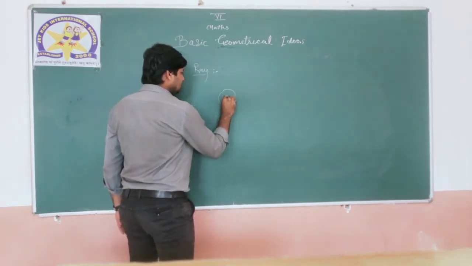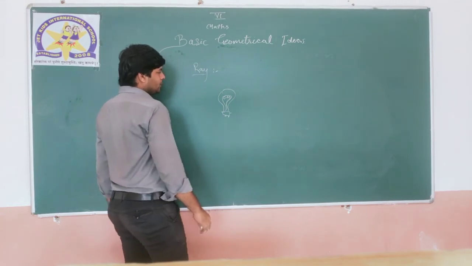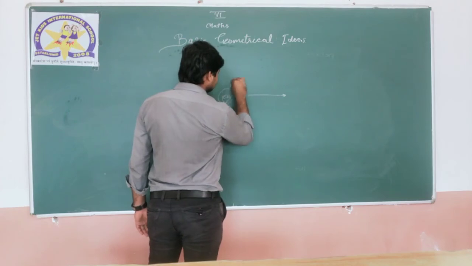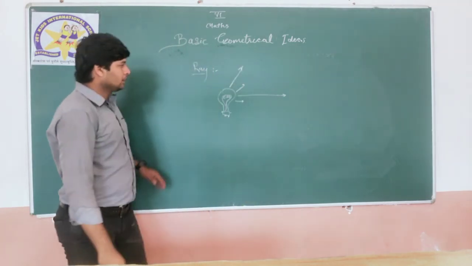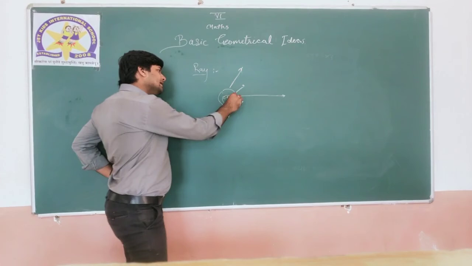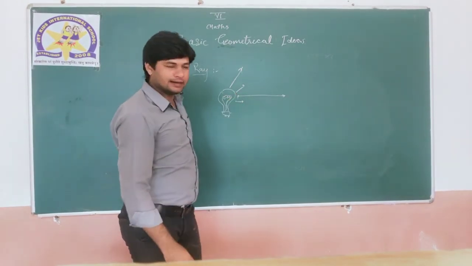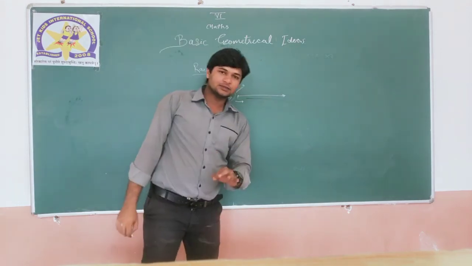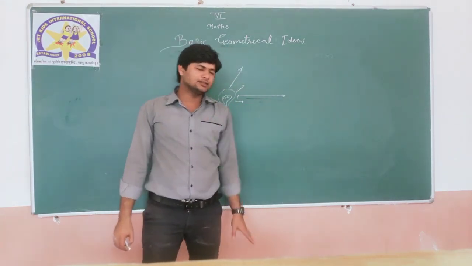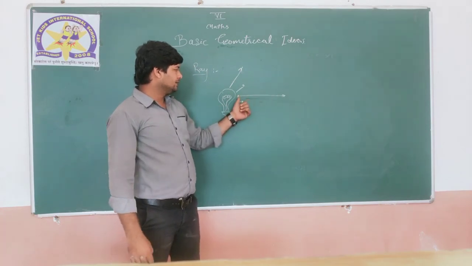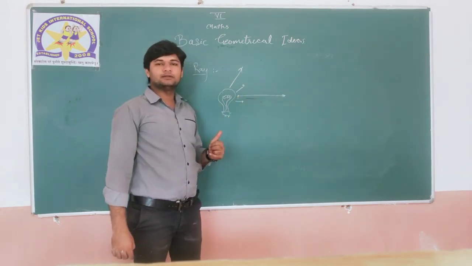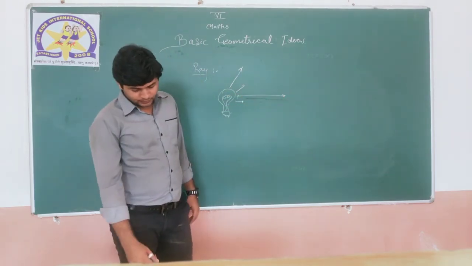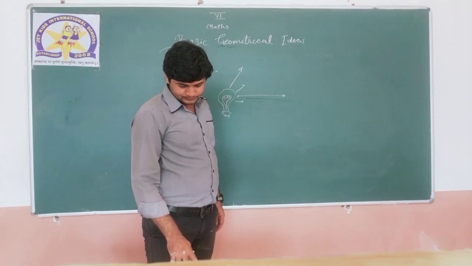So this is a light, and you know very well about light rays. This is the initial point, the starting point of a ray, which is traveling in one direction only. It can be extended in one direction only. Hope it is clear to all of you.